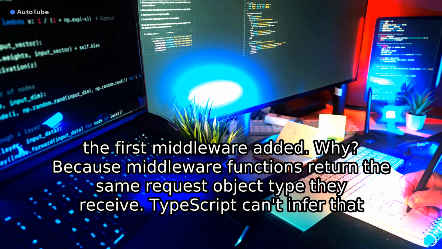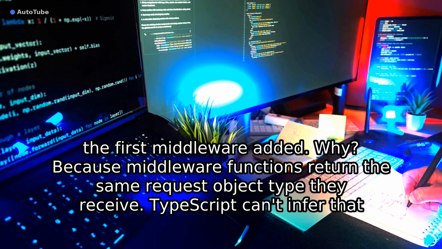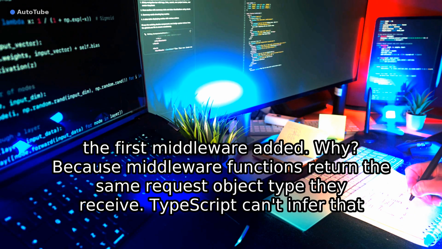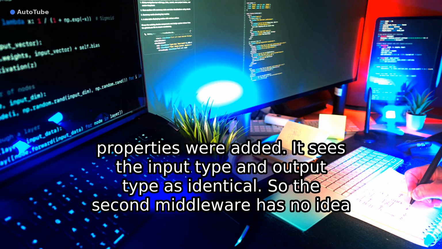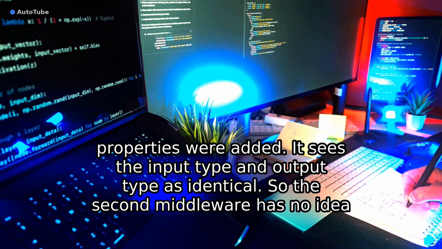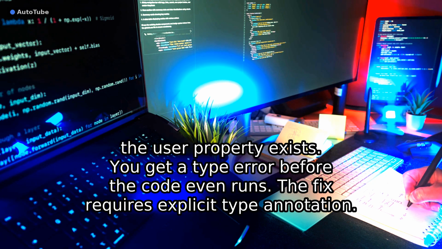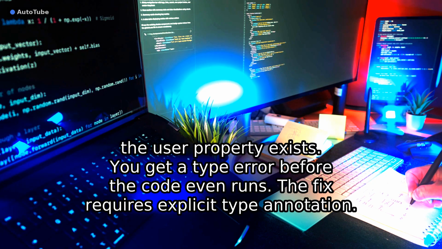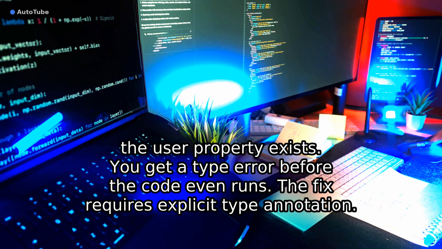Why? Because middleware functions return the same request object type they receive. TypeScript can't infer that properties were added. It sees the input type and output type as identical. So the second middleware has no idea the user property exists. You get a type error before the code even runs.